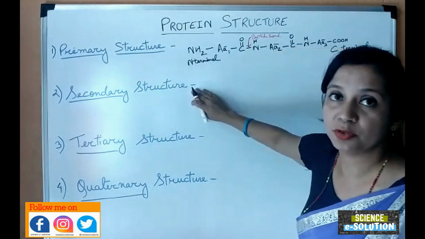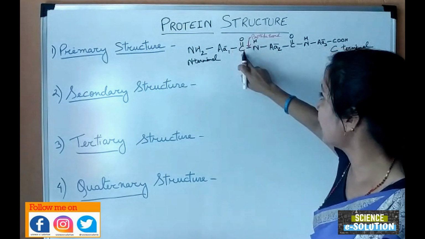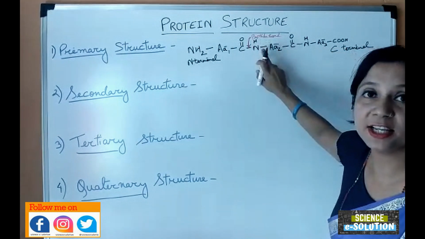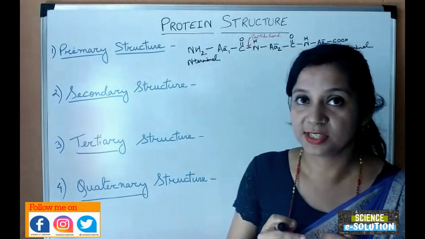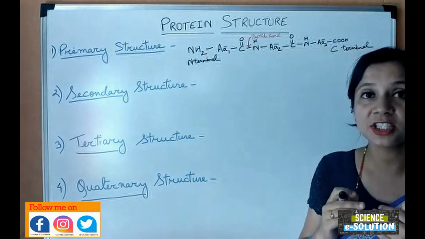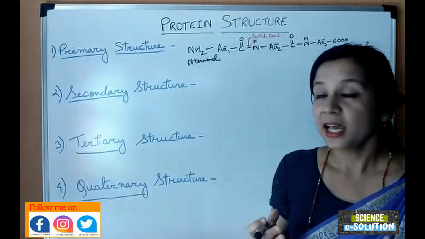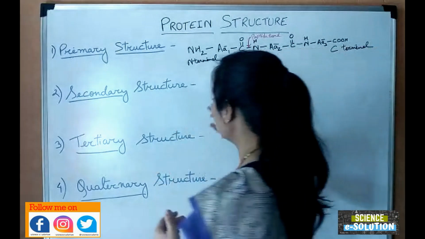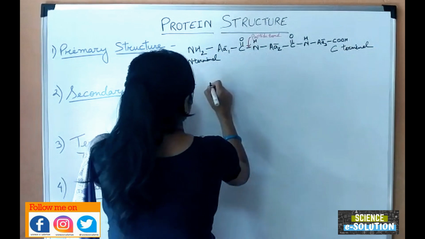Now come to secondary structure. Secondary structure of protein: we can see here this oxygen attached to carbon and the hydrogen attached to nitrogen. They both have the ability to form hydrogen bonds. They form hydrogen bonds in such a way that they fold this structure into different structures. And the 2 common types of secondary structures are, first one, alpha helix.